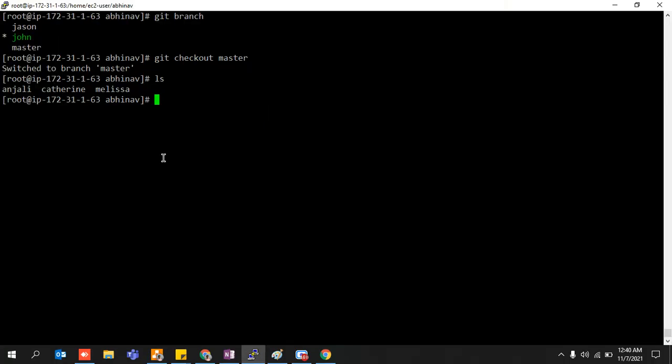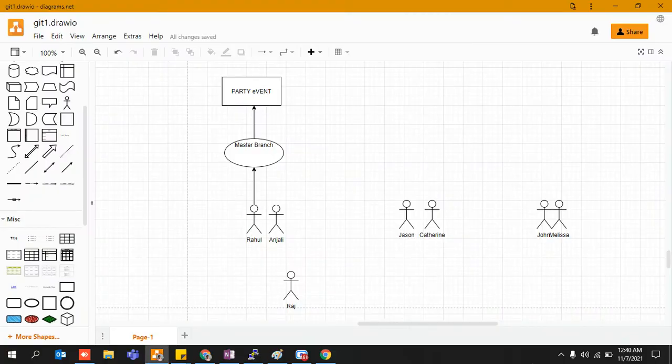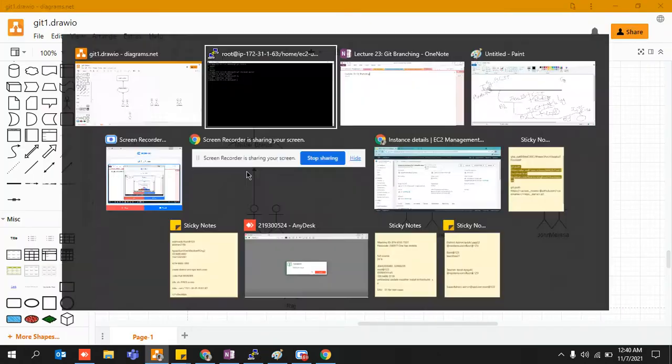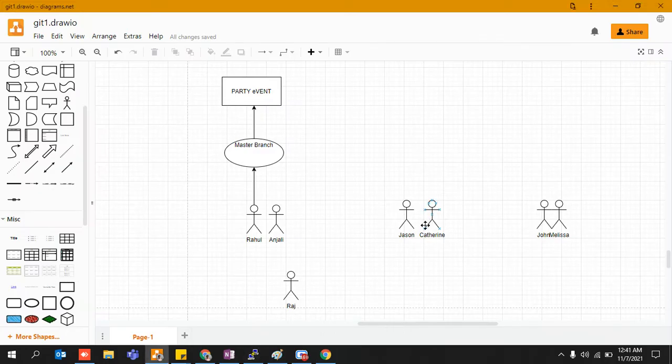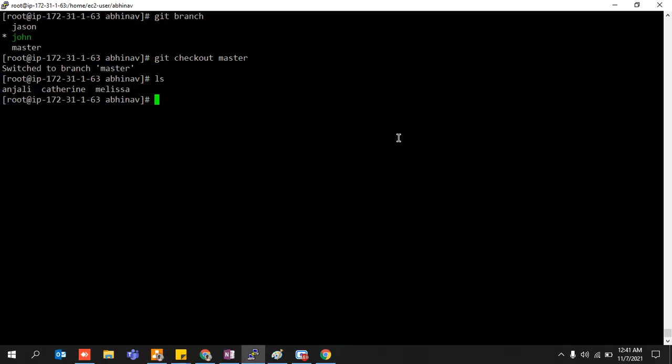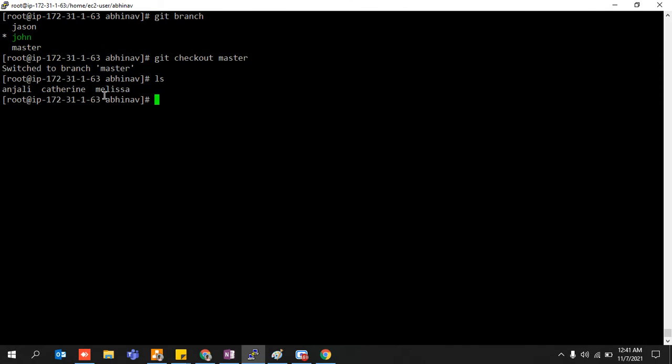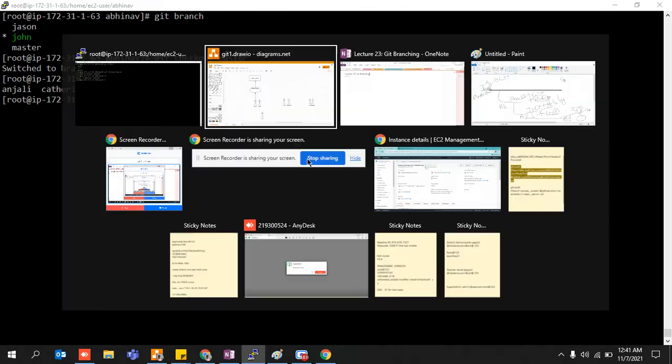So just in order to make you guys understand, this is the reason why I've taken this example, because it becomes easier to get through it, right? So onto my master branch, there are three particular files. Anjali is already committed because I did it already in order before coming to this particular lecture. And there were two files. Catherine was created onto Jason, but still it is available onto the master branch, right? Why? Because they have neither been added nor committed. Melissa was created with John, that is on John branch, right? But still Melissa is available and Catherine is also available.